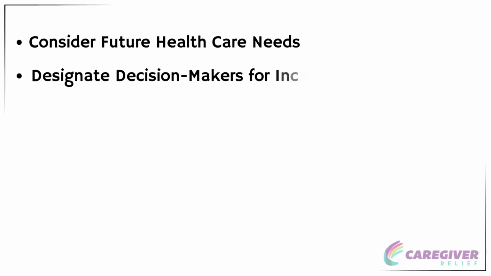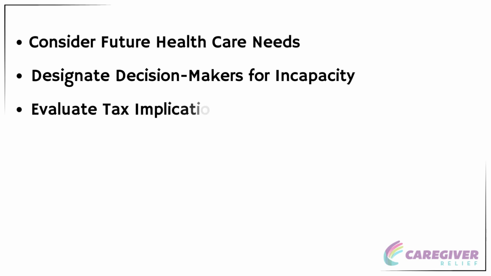Consider future healthcare needs. Determine your preferences for end-of-life care and medical treatment if you become unable to make decisions yourself. Include an advance healthcare directive or living will in your estate plan. Designate decision makers for incapacity. Choose a trusted individual and grant them medical and financial power of attorney to manage your healthcare and financial affairs if you're incapacitated.